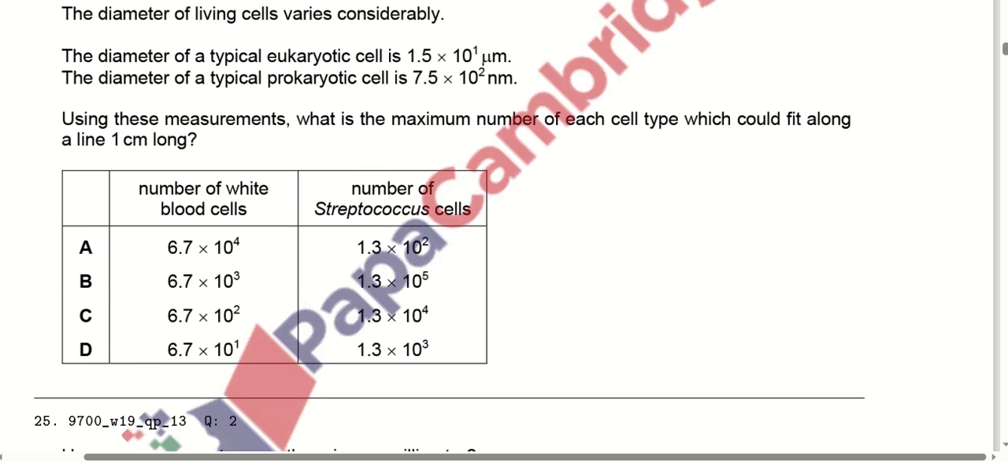The diameter of the living cells varies considerably. That of the eukaryotic cell is this. Prokaryotic cell is this one, right? So using these parameters, what is the maximum number of each cell type which could fit along a line 1 centimeter long? So we have to find out the correct option here. Number of the white blood cells, as we find out all these options, we find out that option number C is correct here, right?